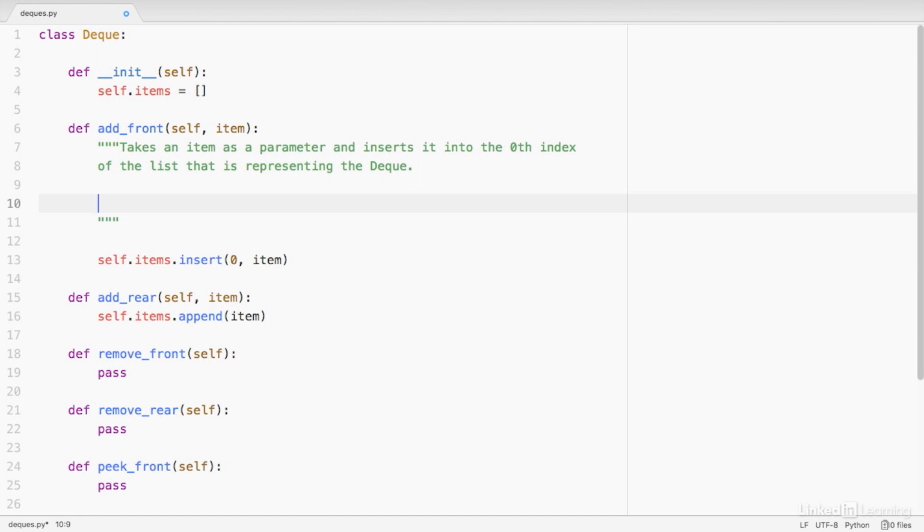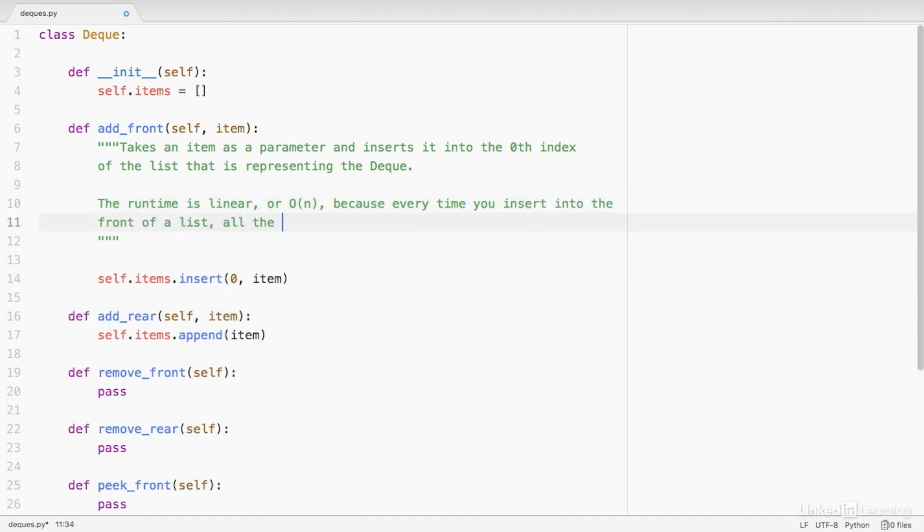Consequently, if there are n items in the list, the runtime is going to be O of n. So let's make a note to that effect. The runtime is linear, or O of n, because every time you insert into the front of the list, all the other items in the list need to shift one position to the right.